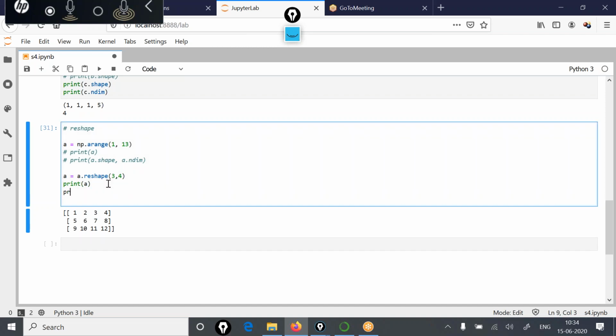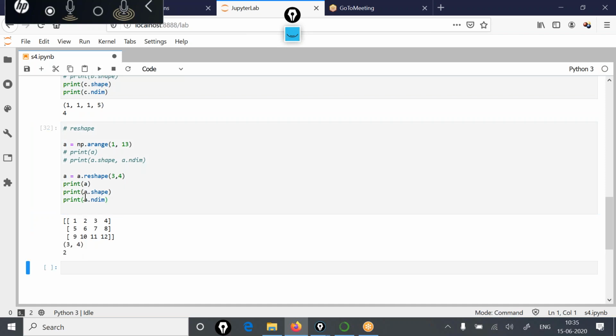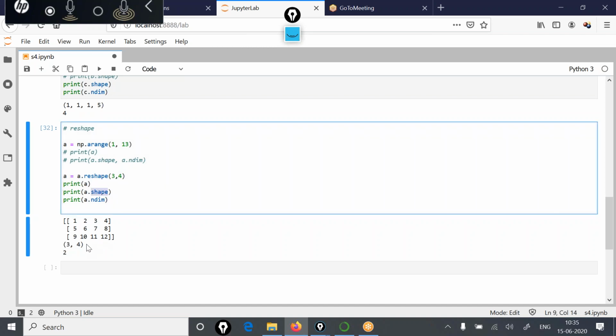And now if you display print A dot shape, or if you print A dot n dimensions, then the system will say, okay, now A is not one-dimensional. A is a two-dimensional structure, and the shape is now 3 cross 4, 3 rows, 4 columns. So I hope the purpose of this reshape, and this characteristic of the array, is clear to you.